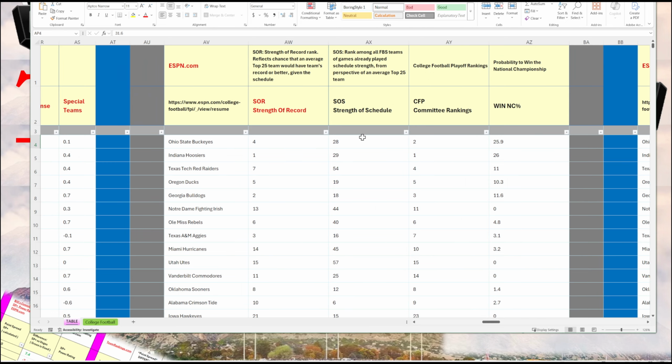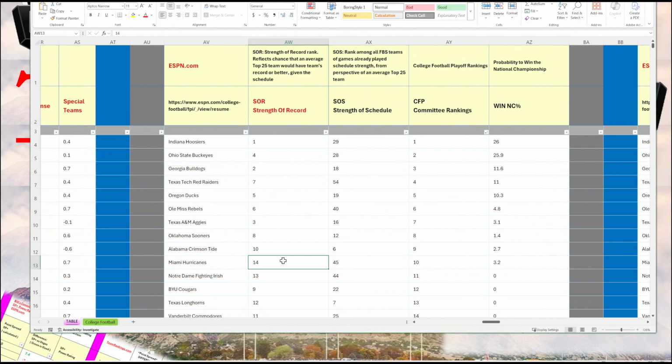Then I include key information from ESPN: strength of record, strength of schedule, and the rankings of the College Football Playoff Committee. So to me, it's interesting to compare the committee rankings with the strength of record. So let's do that. Indiana is ranked number 1, and they have the number 1 strength of record. And we see some discrepancies here. Let's look at Notre Dame. Their strength of record is 13.